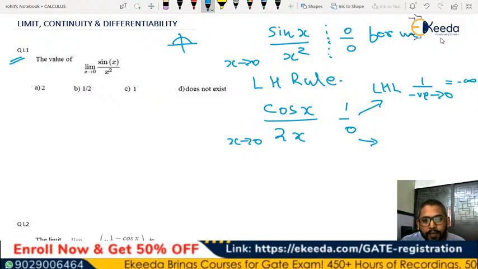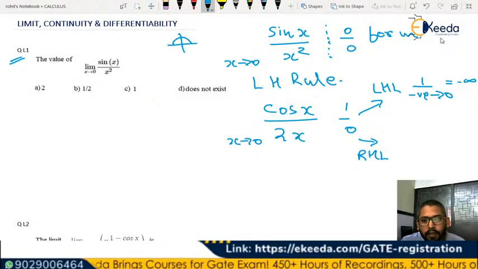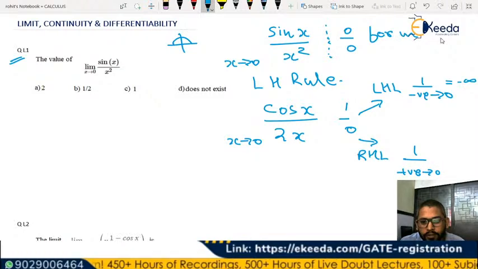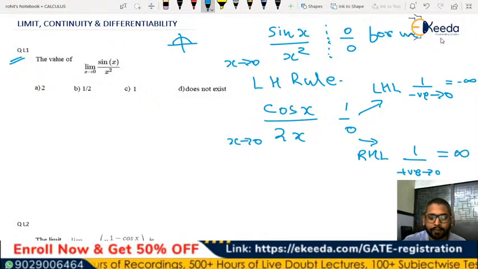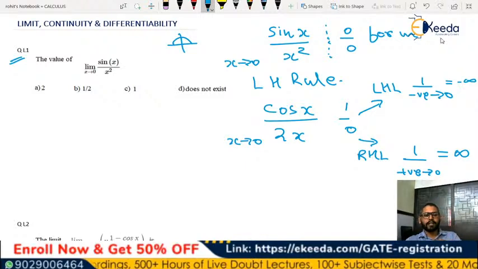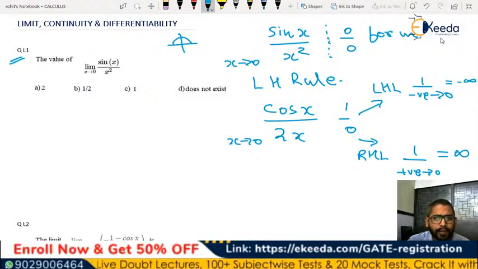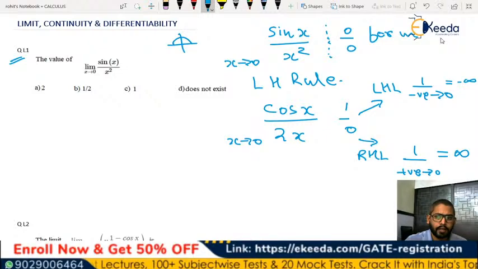Whereas the right hand limit is going to be 1 by a positive value tending to 0. So in this case it is going to be infinity. Anyways, infinity is not a finite value also, but still what we see is the left hand limit is towards minus infinity, and the right hand limit is towards infinity.